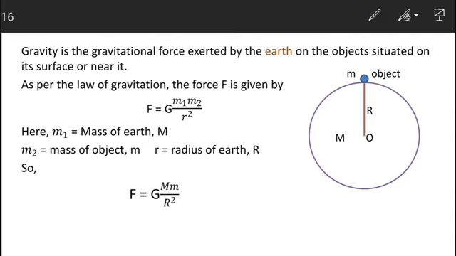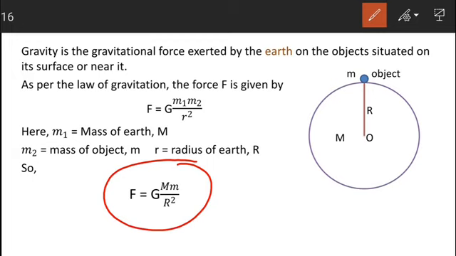So this is the required expression for the force of gravity, in which capital G is the universal gravitational constant whose value is 6.67 into 10 to the power minus 11 Newton meter square per kilogram square, which is constant at every place.